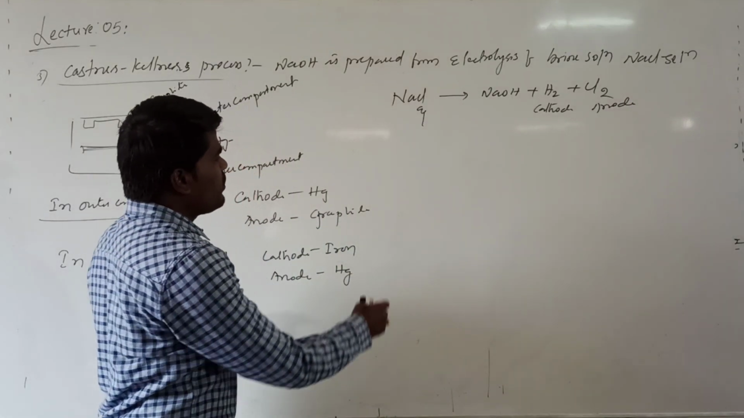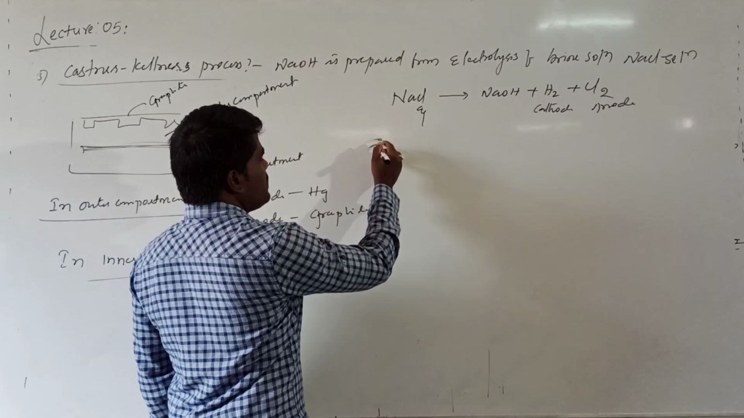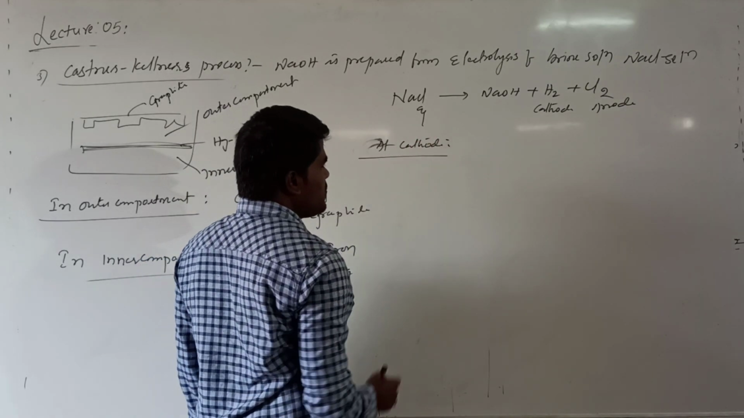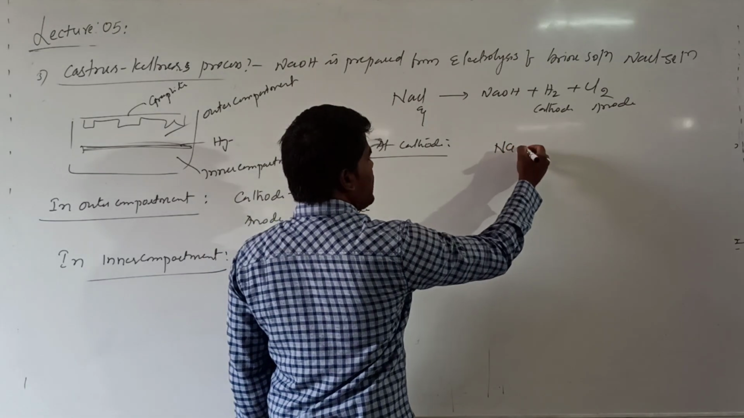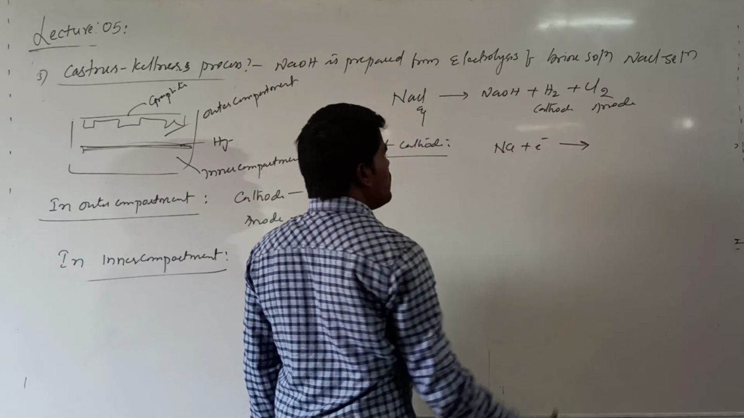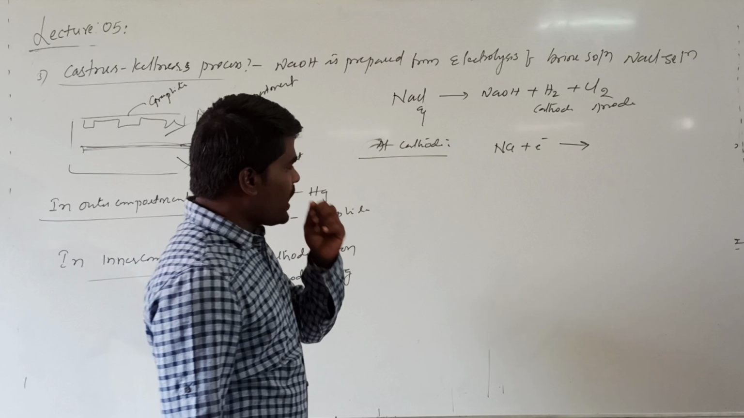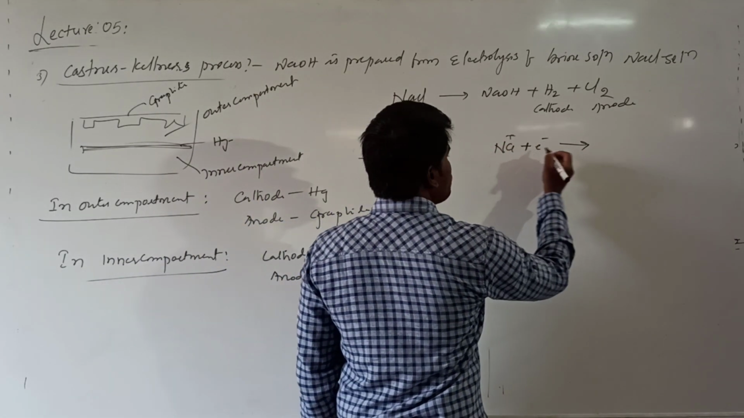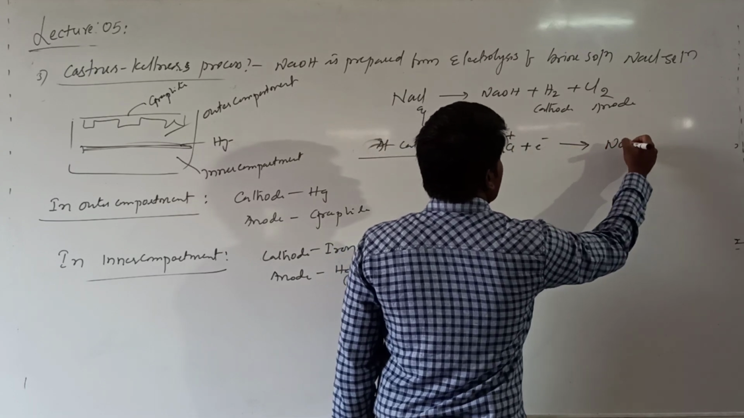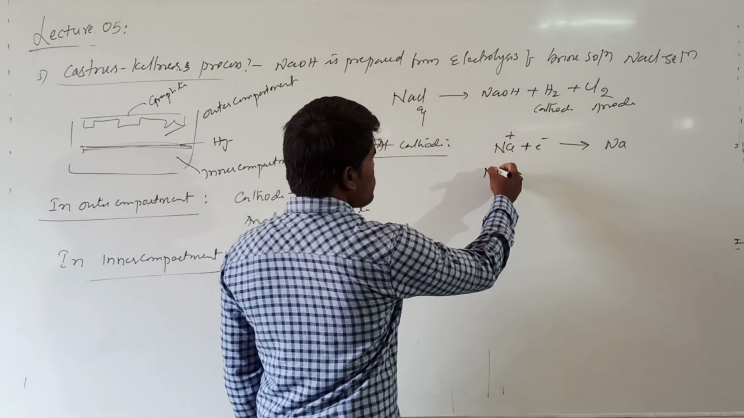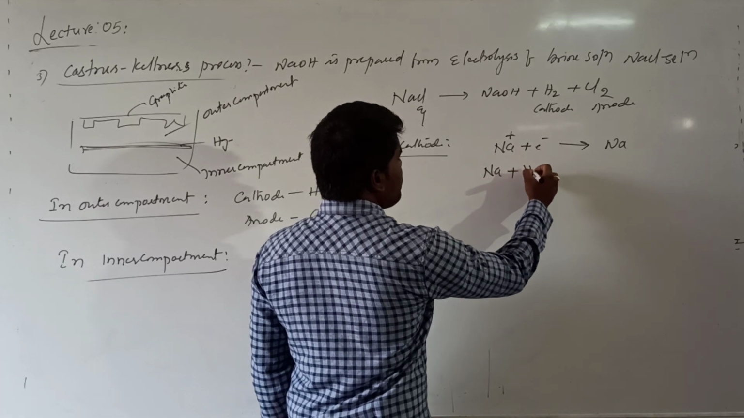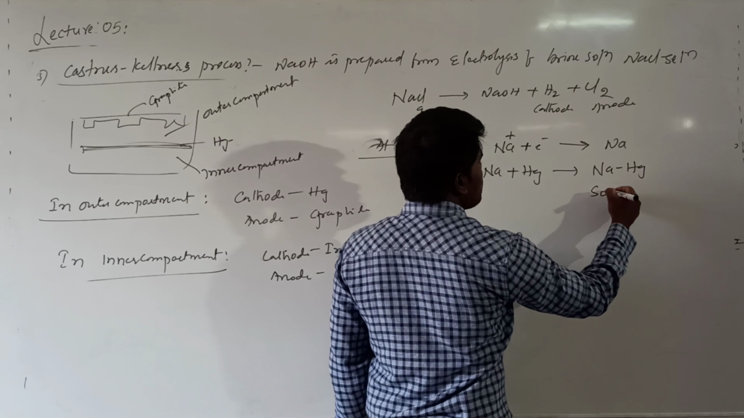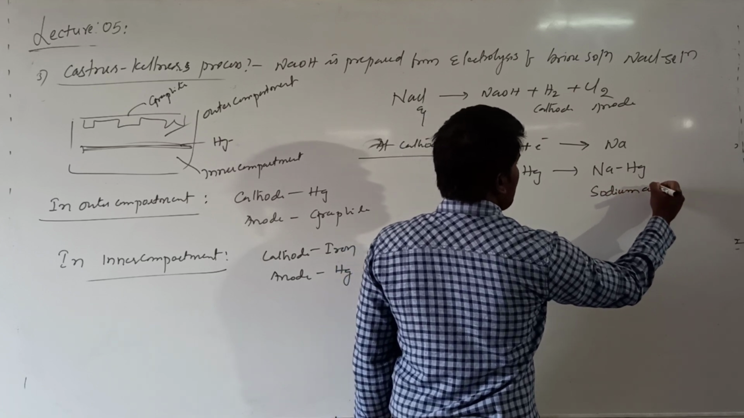If you are talking about the anodic reaction, first let us see the reaction at cathode. Reaction at cathode, what happens? At cathode, Na plus. Right? Generally, what happens? At cathode, the reaction takes place. Na plus will be reduced to Na solid. This Na solid will combine with mercury to form sodium amalgam. What is this called? This is called sodium amalgam.